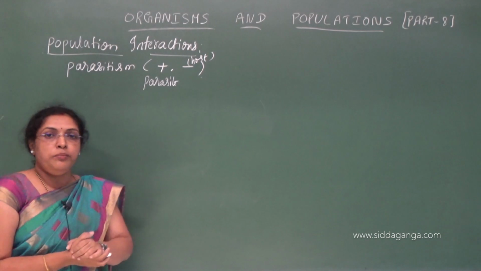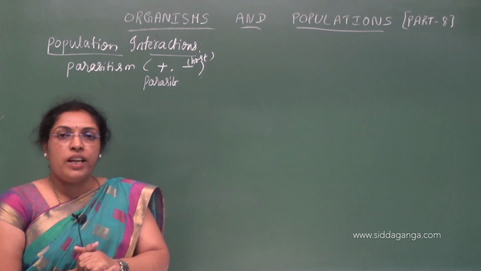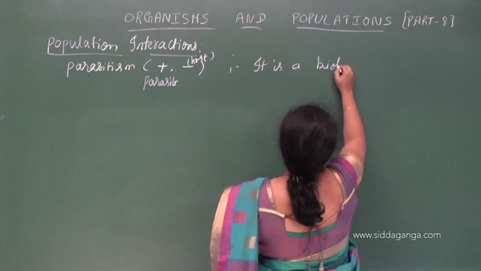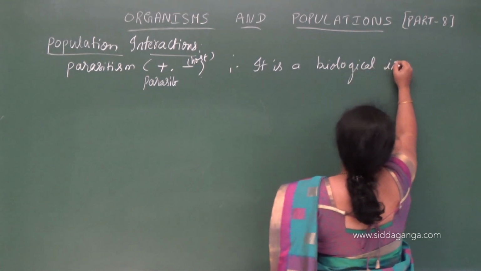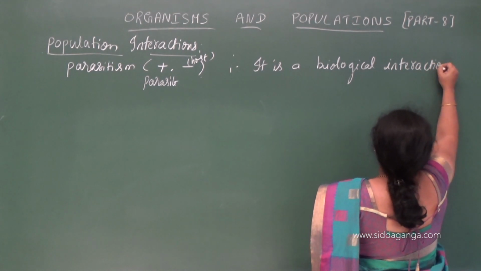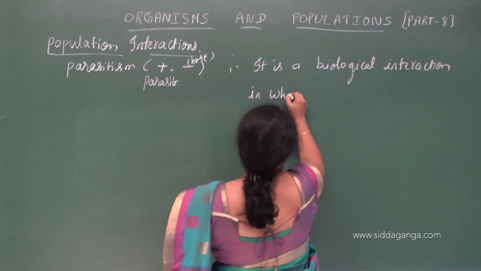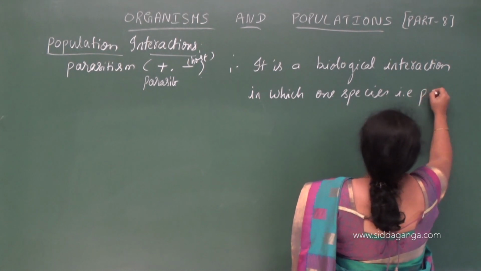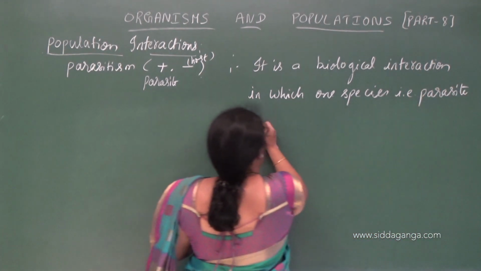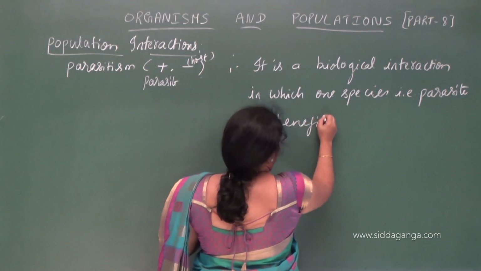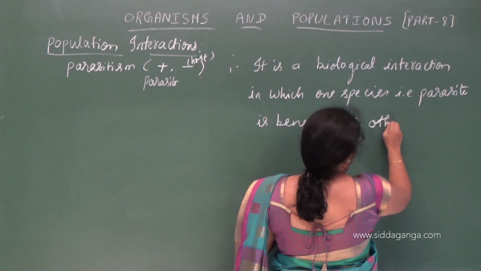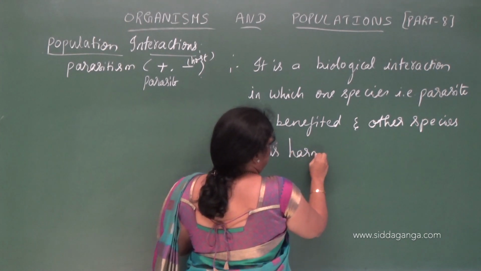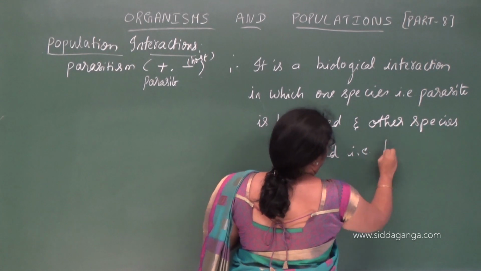So parasitism is a biological interaction in which one species, that is the parasite, is benefited and the other species is harmed, that is the host.